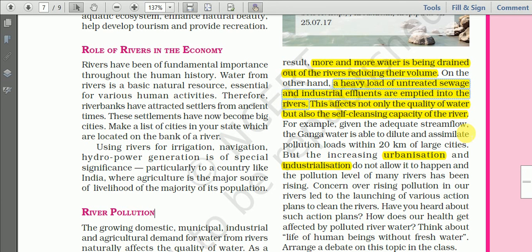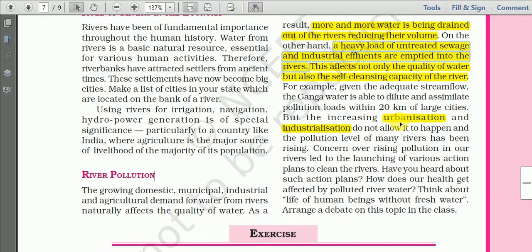Then from the industries, untreated water containing toxic chemicals or very hot water used in the industries is released into the river, causing the water to be polluted. And when we drain hot water into the river, that is called thermal pollution, and that also affects the aquatic ecosystem.